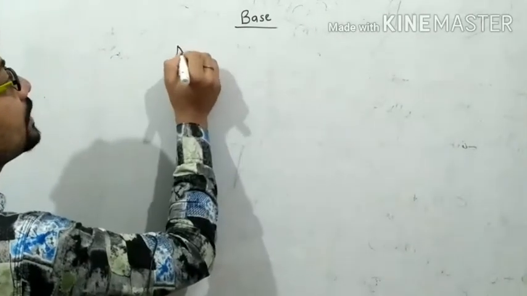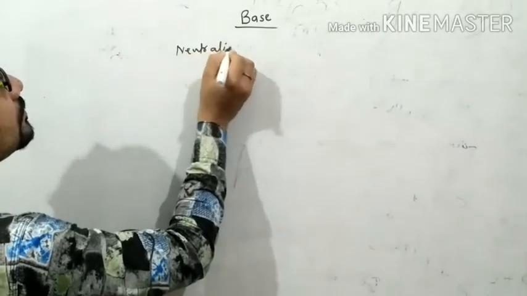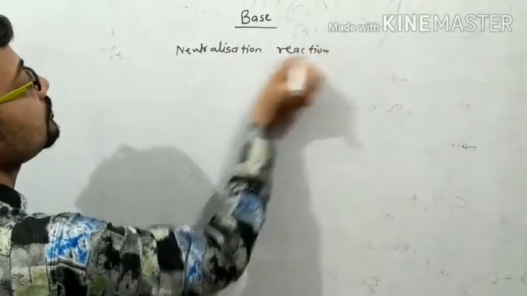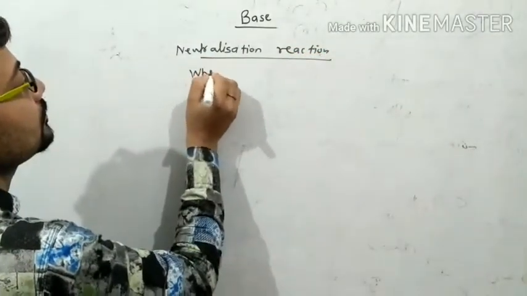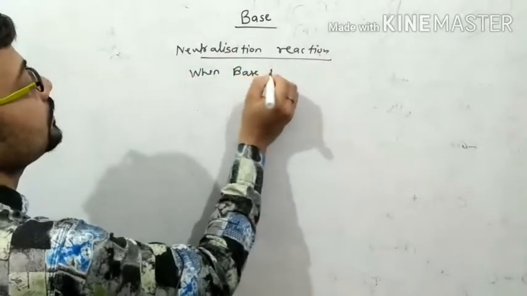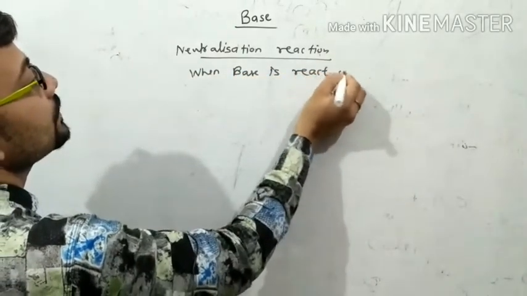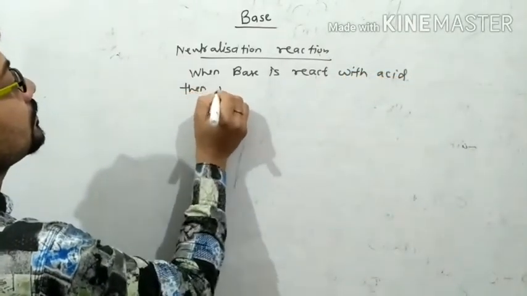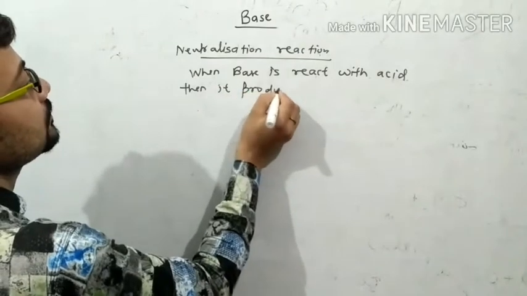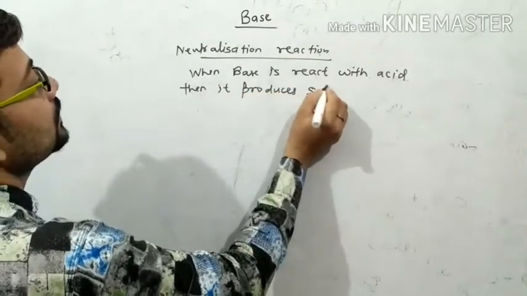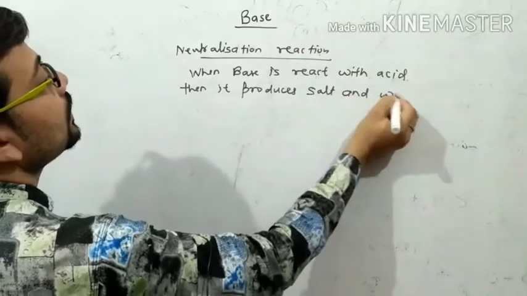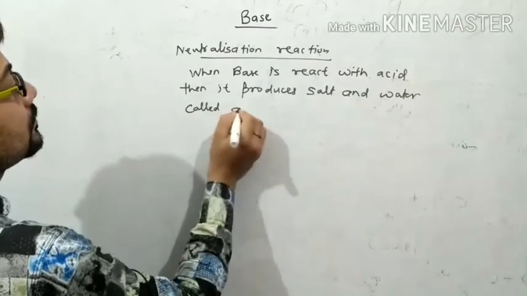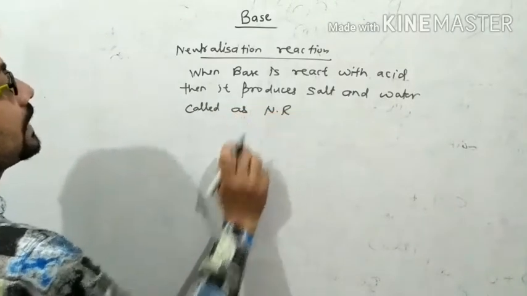So what is a neutralization reaction? When a base reacts with an acid, producing salt and water, it is called a neutralization reaction.